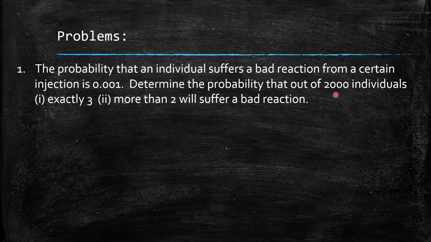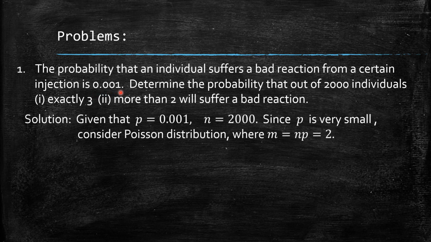Here we can observe that n is very large, 2000 individuals, while the probability of a bad reaction from the injection is only 0.001, which is small. Thereby it follows a Poisson distribution. Given p = 0.001 and n = 2000, since p is very small, we can consider the Poisson distribution.